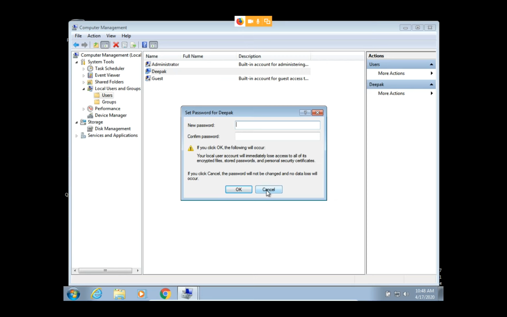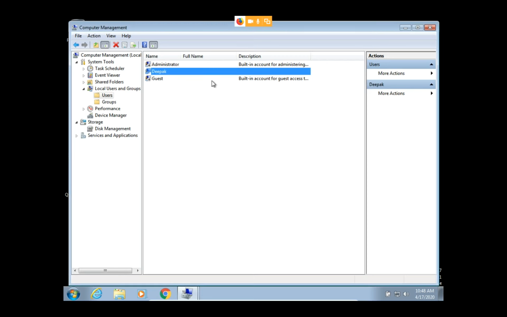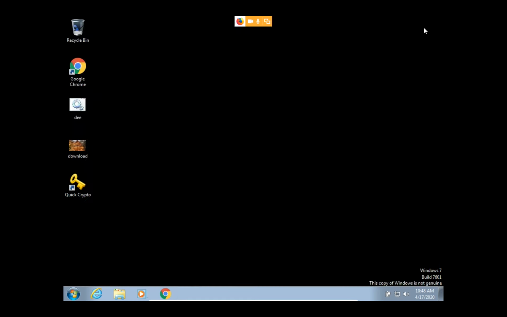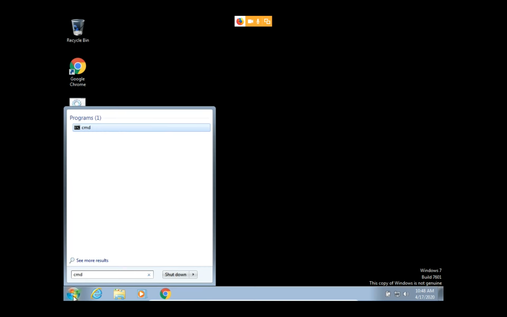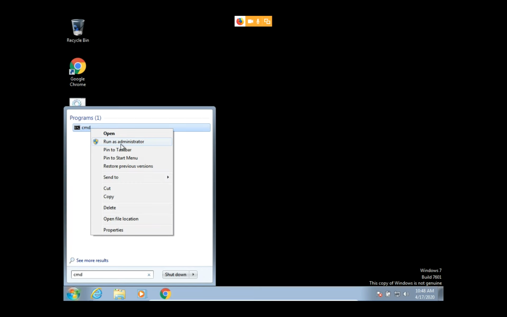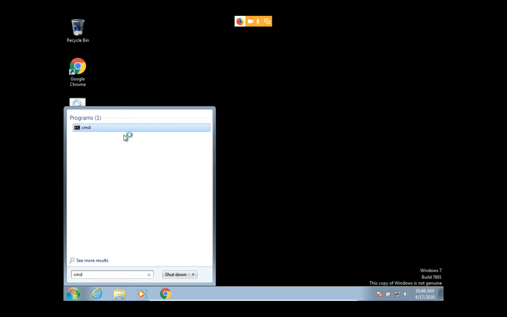So there is my Computer Management, and after that I'm closing this, and then I am opening CMD. This one is CMD. Go on this, right click, and Run as administrator.